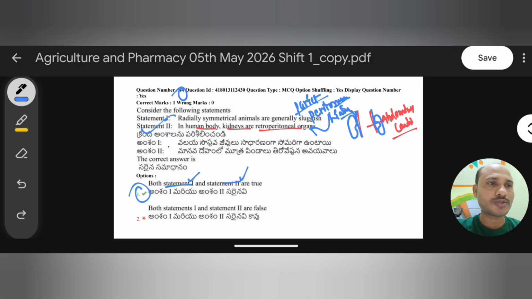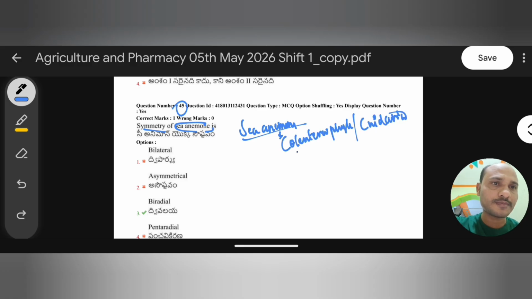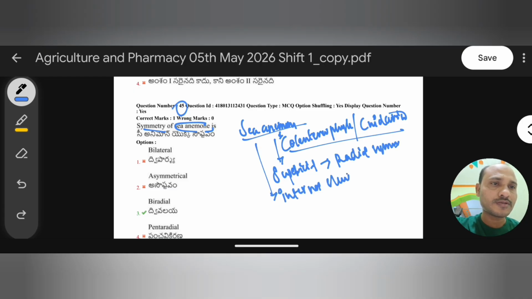For the 44th, now we move on to the 45th question: symmetry of sea anemone. Just now we discussed different types of symmetry: asymmetrical, radial, biradial and bilateral. Sea anemone is an animal belonging to phylum Coelenterata, also called Cnidaria. Superficially, meaning externally, sea anemones show radial symmetry, very important.